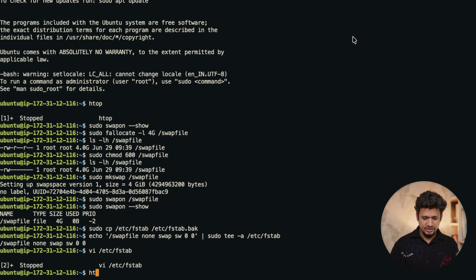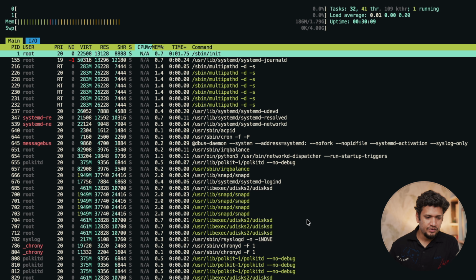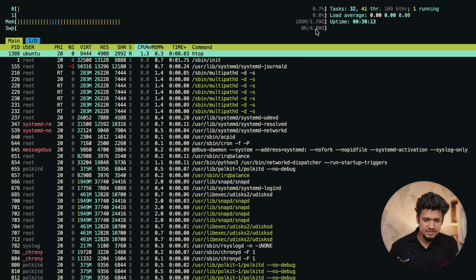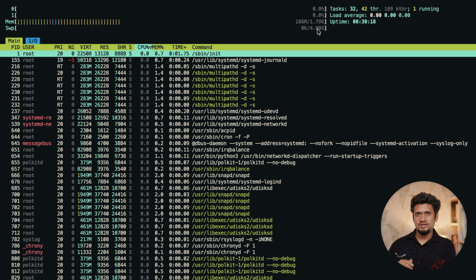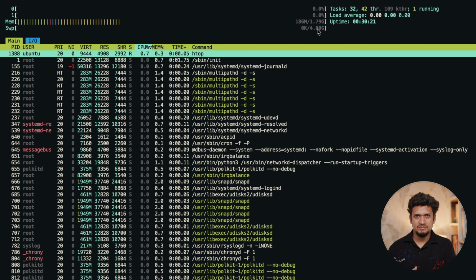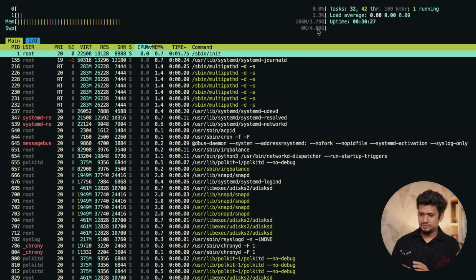Now let's check htop. Now in htop you can see that there is a swap which is 4 GB in size. So we have successfully created our swap and persisted that swap file against the reboot, and now whenever there is more pressure on the RAM, this swap file will be used.